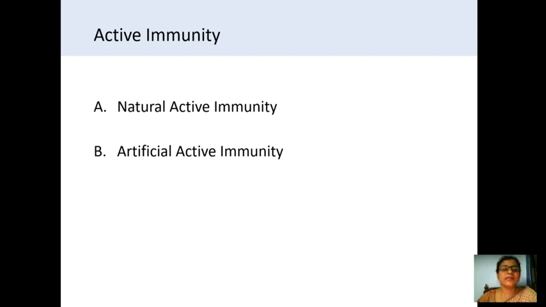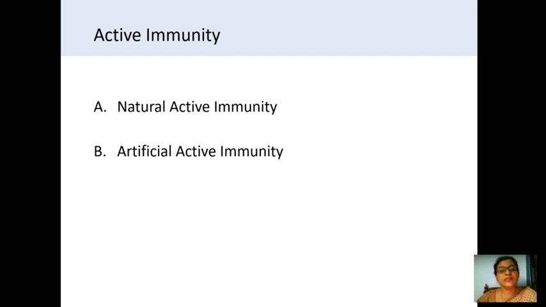So, in that way, the active immunity takes place. But here we are artificially injecting the organisms in a live stage or killed stage.